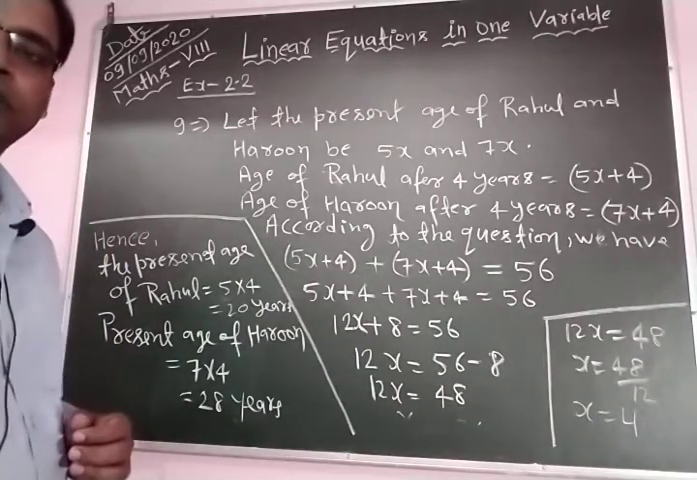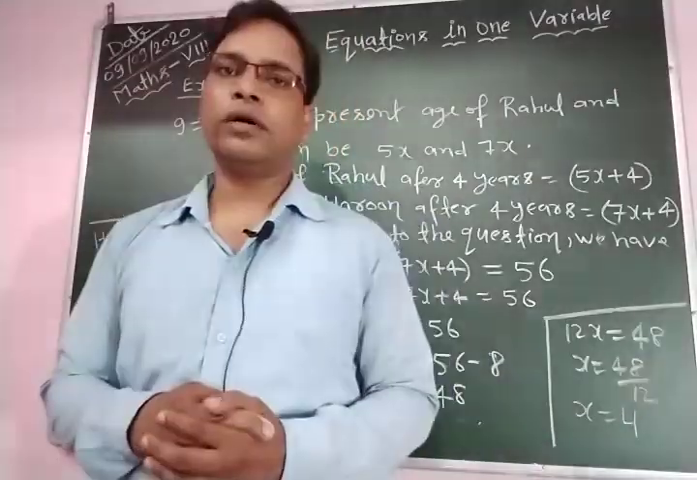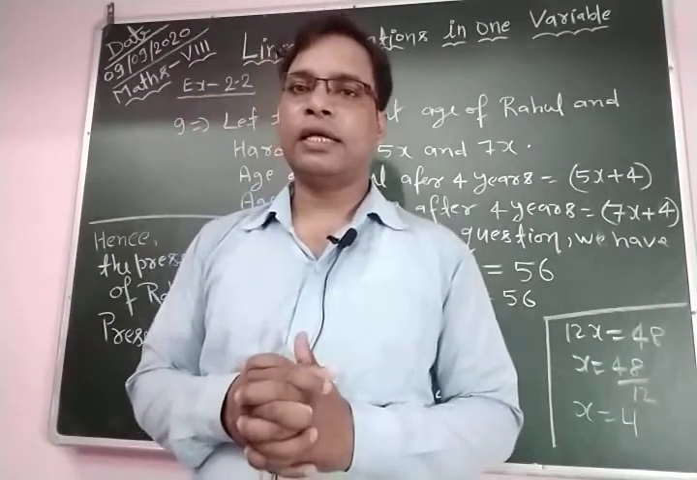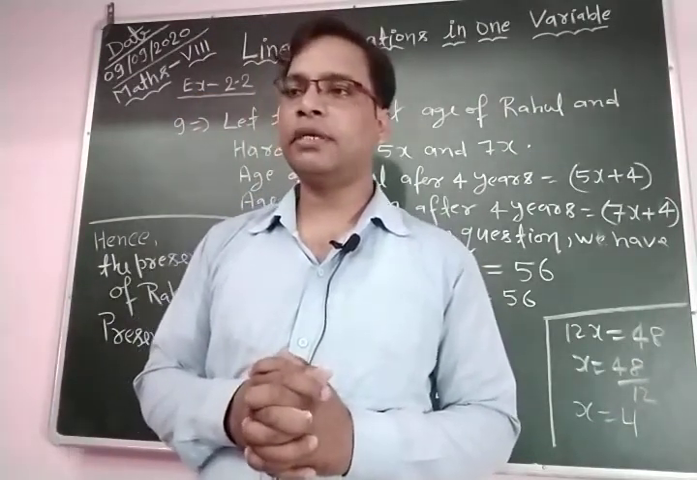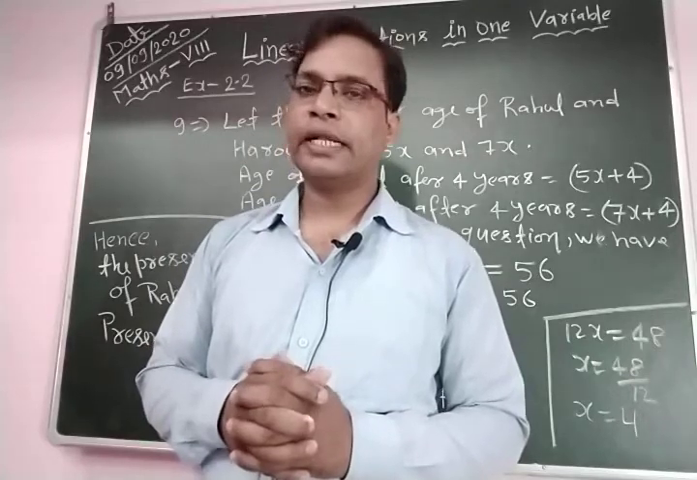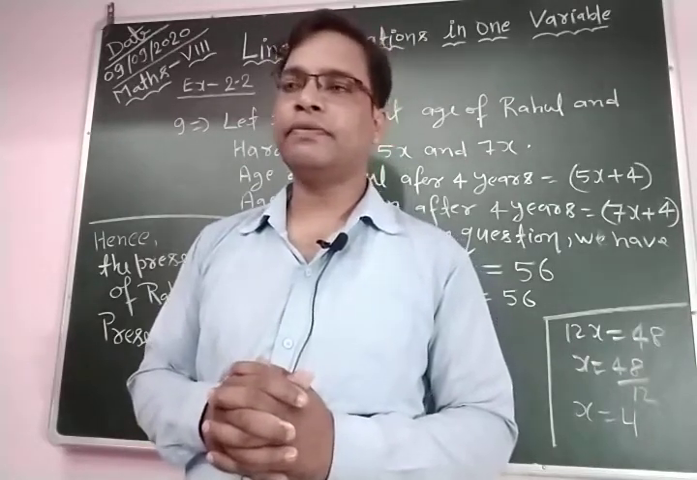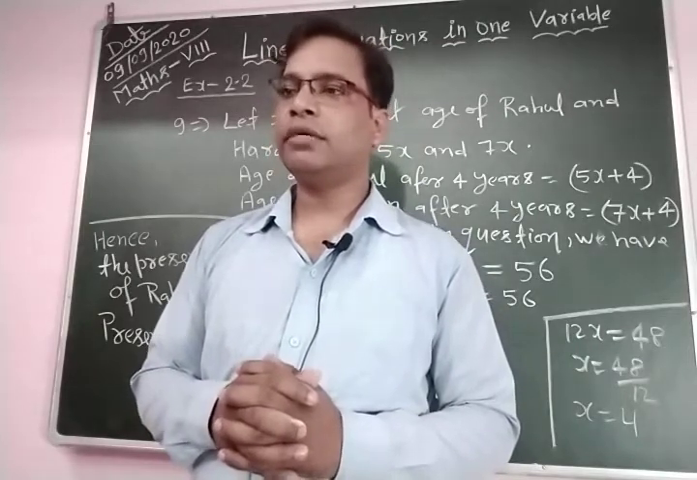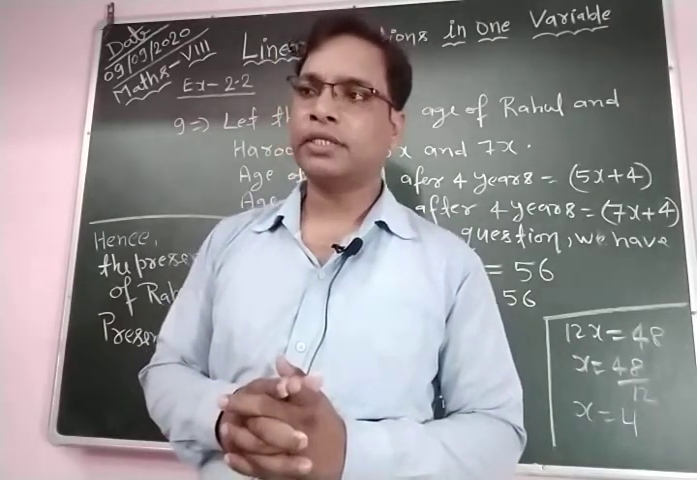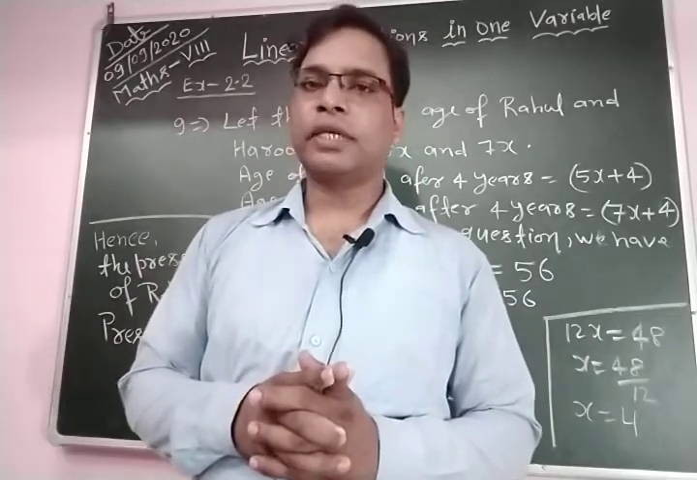What is the next question? Now in question number 10, the number of boys and girls in the class are in the ratio 7:5. The number of boys is 8 more than the number of girls. What is the total class strength?